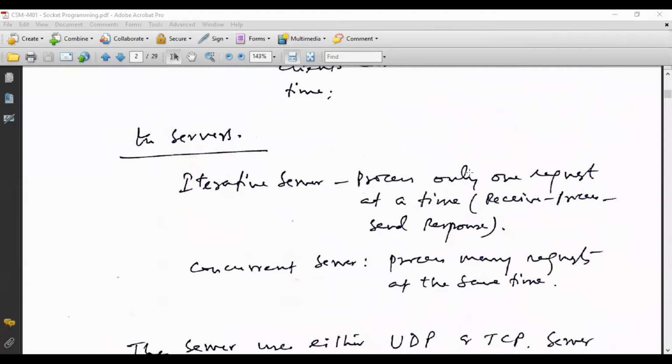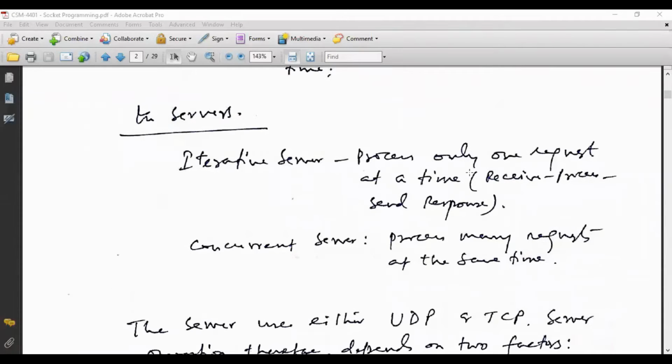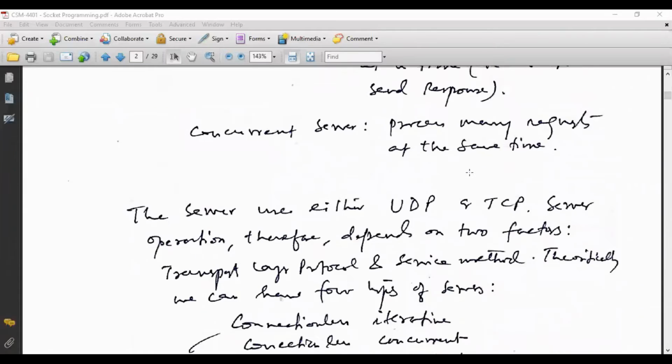Next is the server. What happens in case of a server? There are two types of server. Iterative servers process only one request at a time. They receive the request from the client, process it, and send back the response to the client. So they process requests one by one, while concurrent servers can process many requests simultaneously at a time.